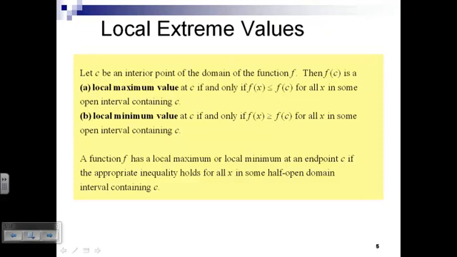And that interval can be really small, as small as we need it to be. We say f of c is a local minimum if f of c is less than or equal to f of x for the values of x in an open interval around c.